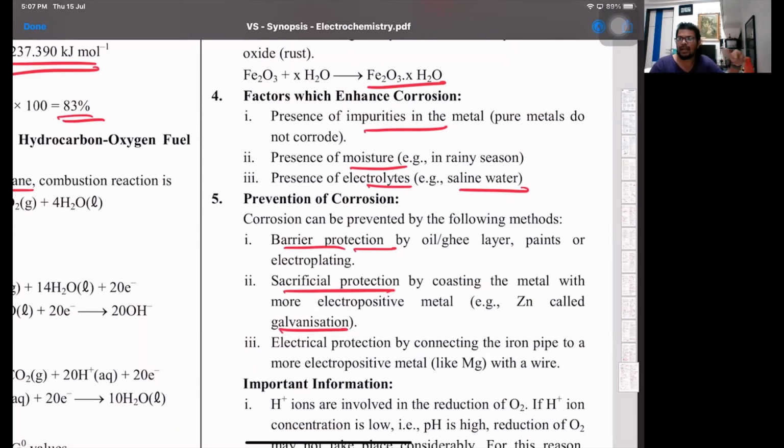Take the iron pipes which the BMC people put down in the earth's crust for all their wirings and water supply. Down there is a lot of moisture, so the iron pipes get corroded. So they attach an electropositive metal like magnesium. Magnesium lumps are attached next to these iron pipes. Whenever moisture comes, rather than the iron getting oxidized, the magnesium metal, having a lower SRP, in other words a higher tendency to get oxidized, gets oxidized. So magnesium is oxidized and it prevents iron from getting rusted.